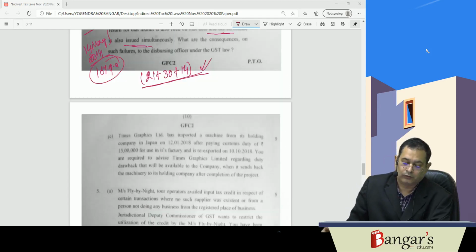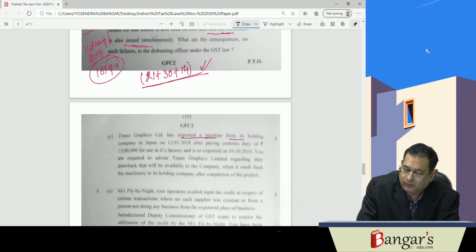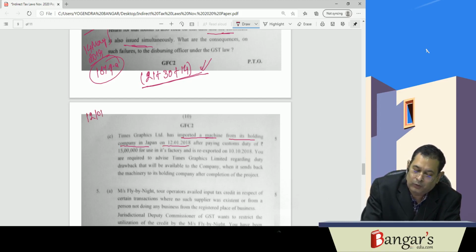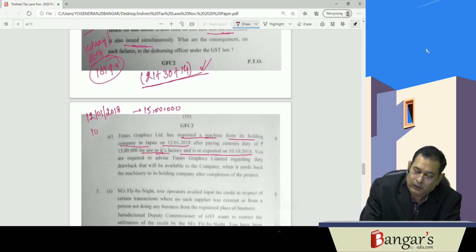Now the next question is: Time Graphics Limited has imported a machine from its holding company in Japan on 12/1/2018 after paying custom duty of rupees 15 lakhs, for use in its factory, and it is re-exported on 10/10/2018.